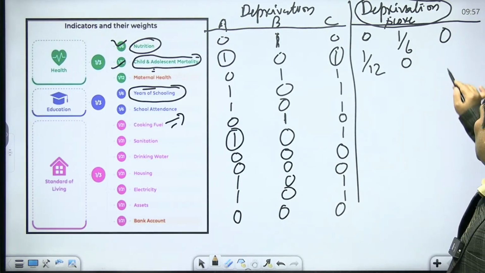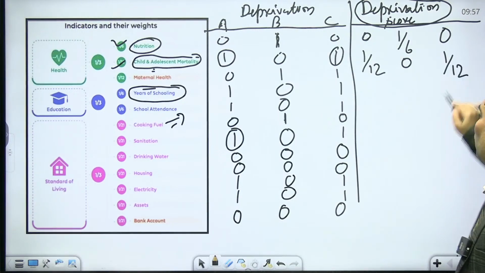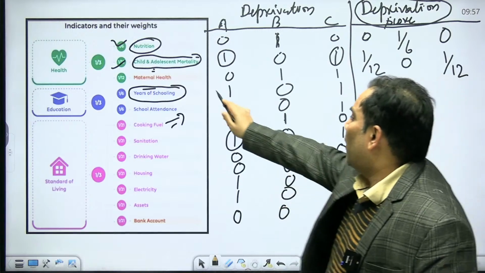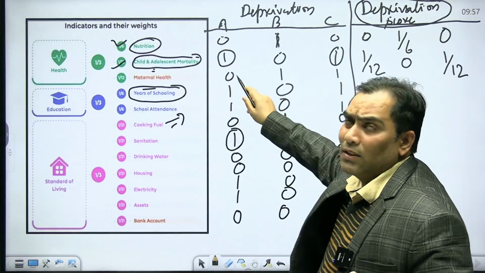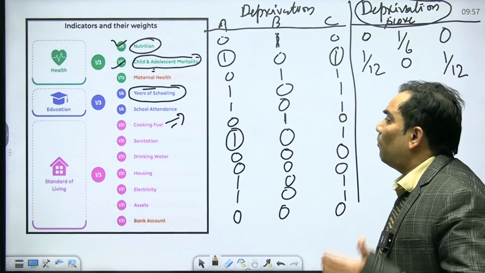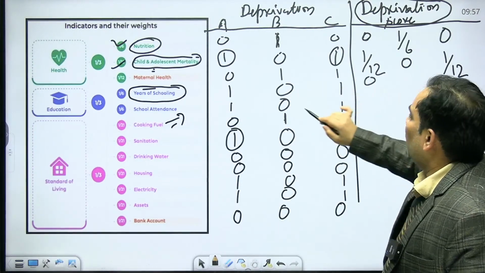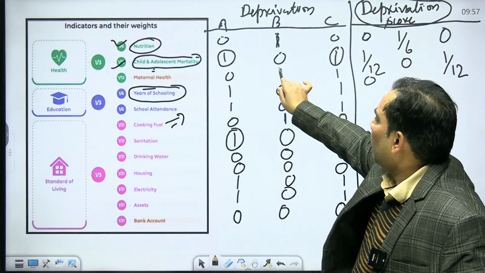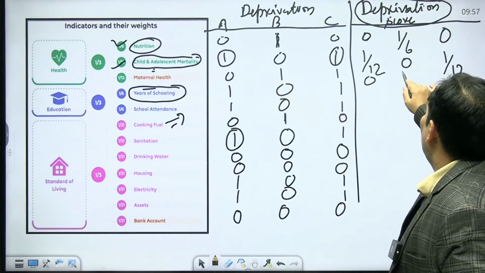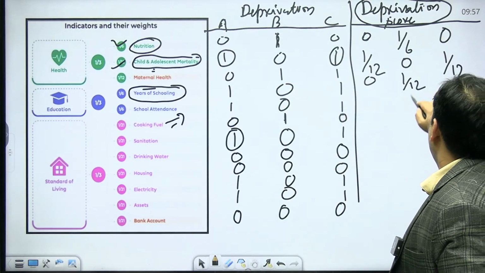Similarly, in C we give the value 1/12. Similarly, when we talk about mental health, no one in A has a mental patient, so we give the value 0. For B, there is, so we give them the value 1/12.